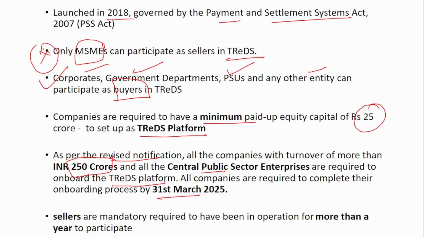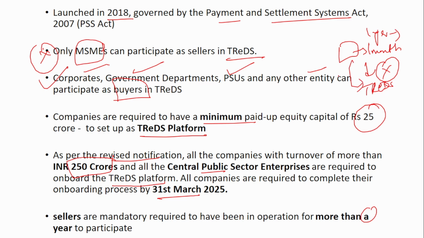And if you have a turnover of more than 250 crores, then you have to be part of this TReDS platform. Next is sellers are mandatorily required to have been in operation for more than a year to participate. So if you want to get into this TReDS platform as a seller, then you should be in operation for 1 year. Say suppose you have opened an entity right now, and after 1 month itself, if you want to be part of this TReDS platform, then you cannot be part of it. Okay, so minimum 1 year operation is required. Only then you can be part of this TReDS platform.